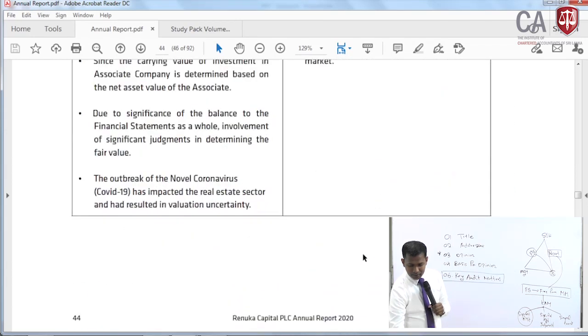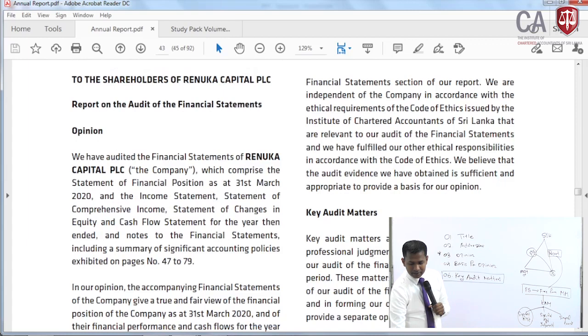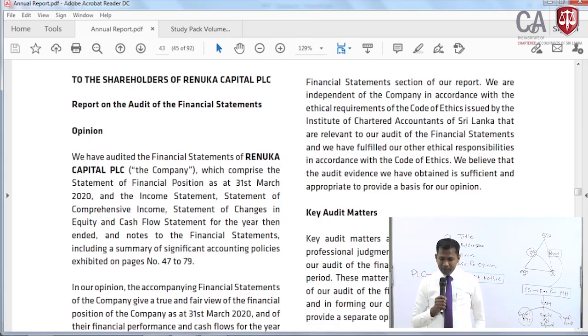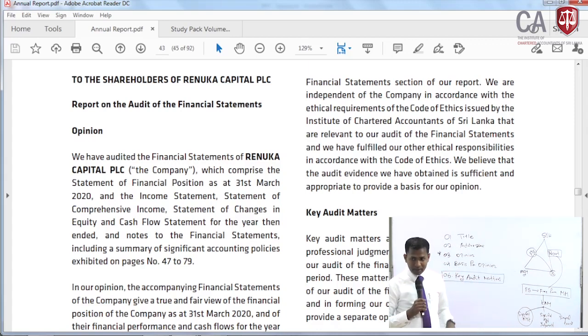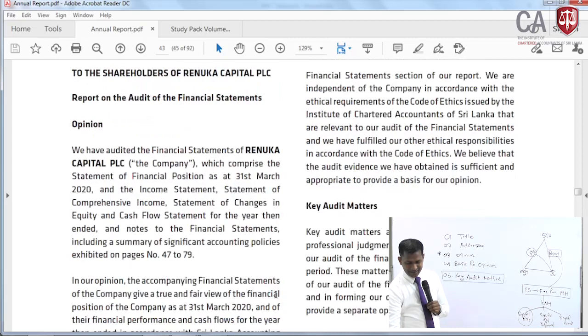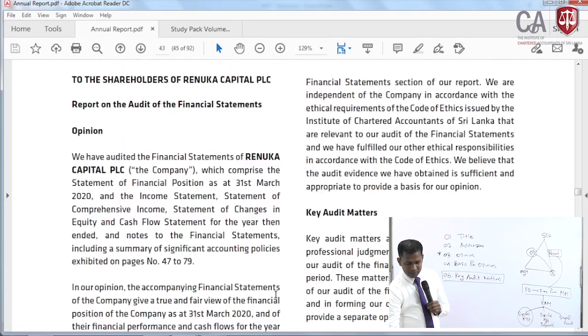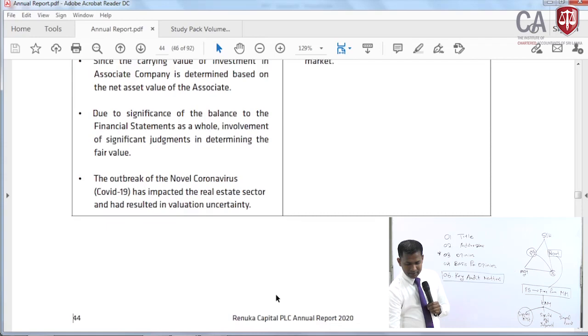Key audit matters are those matters that in our auditor's professional judgment were of most significance in our audit of the finance statement of the current period. These matters were addressed in the context of our audit of the finance statement as a whole and in forming our opinion thereon, and we do not provide a separate opinion on these matters. We'll come to the next page now to see what is the key audit matter given in this company.